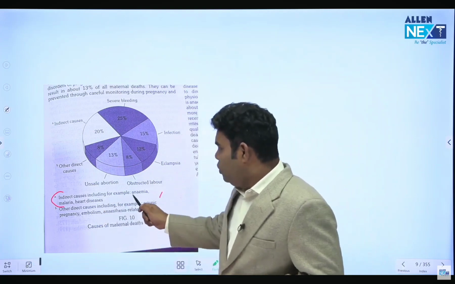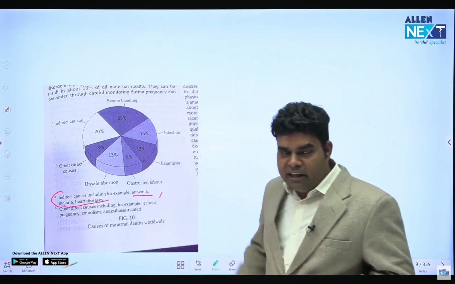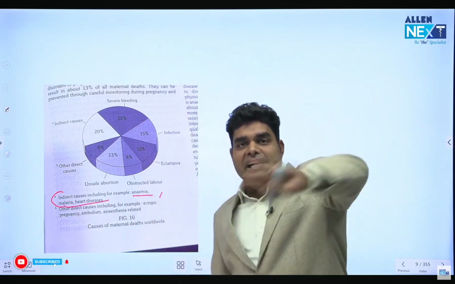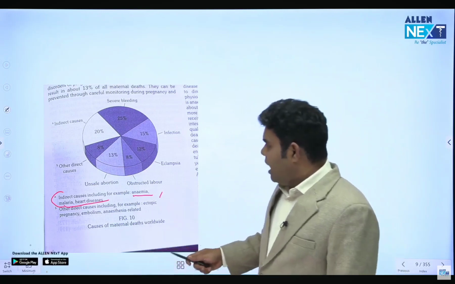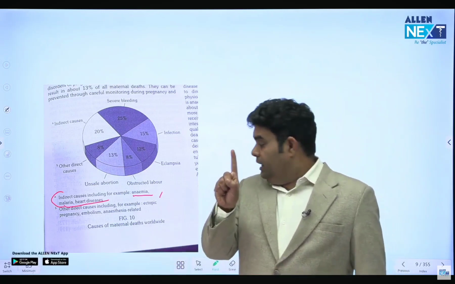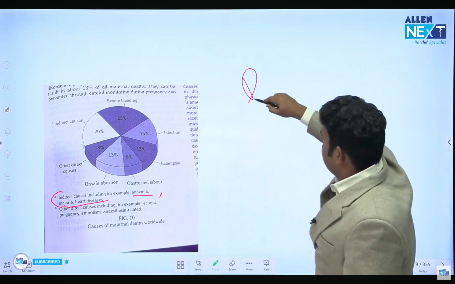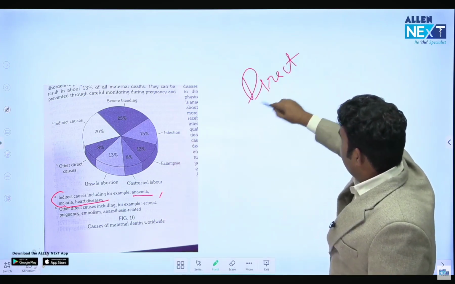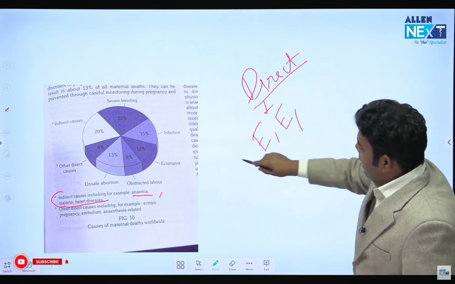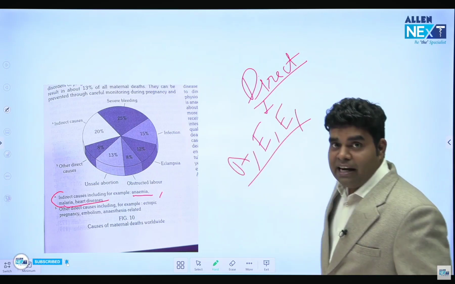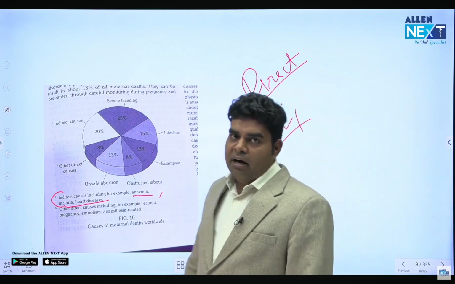Indirect causes include anemia, malaria, and heart disease. These are indirect, which I have written there. Anemia, malaria, heart disease: indirect. They do not directly cause the death of the mother. Direct causes are ectopic pregnancy, embolism, anesthesia related. So remember the direct ones they are writing: ectopic pregnancy, embolism, anesthesia related. And indirect are anemia, malaria, heart disease.